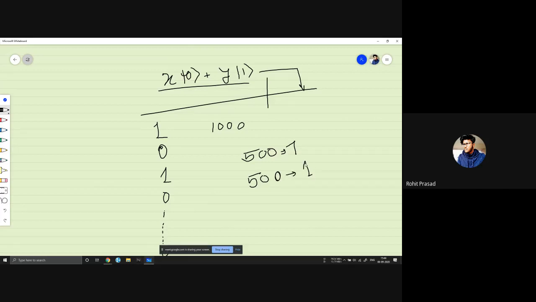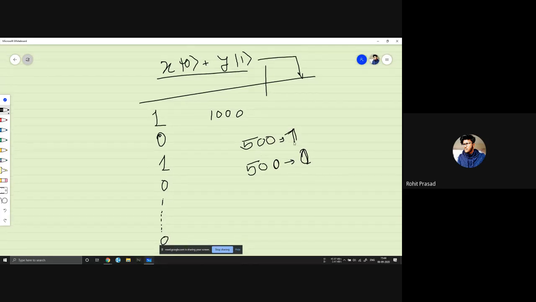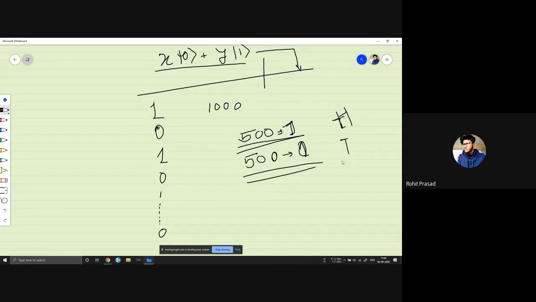So what we can say is that the probability of being in 1 and 0 was equal, right? Because if we measure 1,000 times, both are about 500. Just like tossing a coin, it will give heads about 500 times and tails about 500 times, plus or minus 50 or something like that.